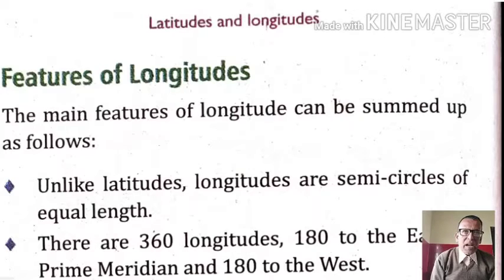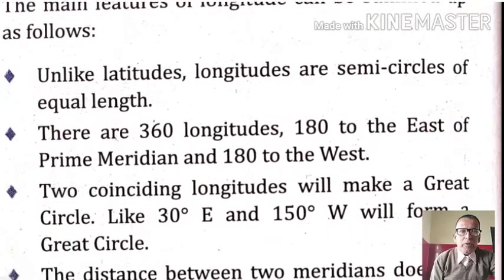On the basis of that 0 degree longitude, there are two halves of the earth, eastern hemisphere and western hemisphere. So 180 lines lie in the eastern hemisphere, and 180 lines of longitudes lie in the western hemisphere. So there are 360 longitudes.